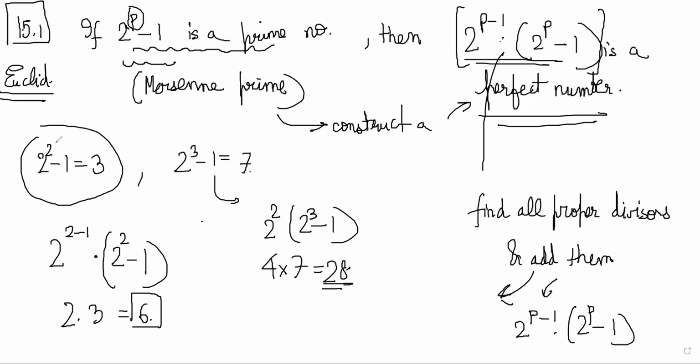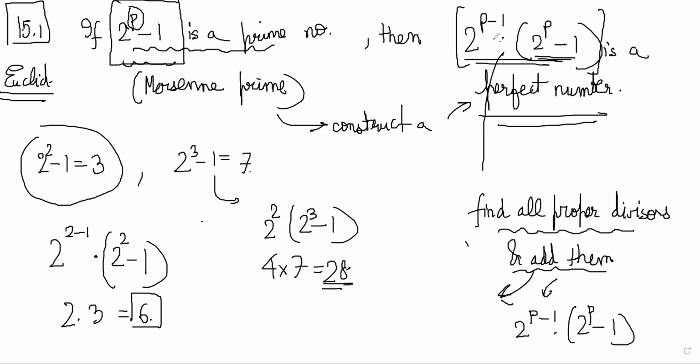So the assumption here is only that this original number that you started off with was a prime number. That was the assumption in your statement. If the original number was prime, then you can construct a new perfect number. So I will not do the proof. It is there in the book. You can read it. It's not at all hard.